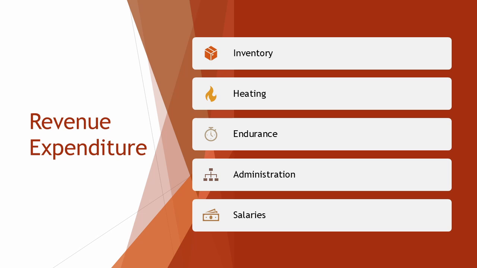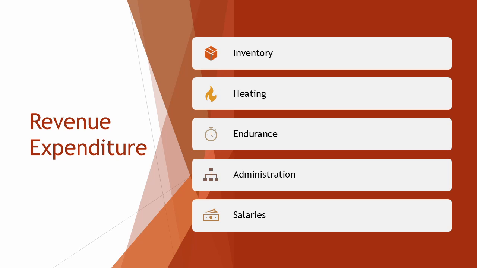Inventory is revenue expenditure because it is the cost of goods bought for resale. Rent is revenue expenditure because it is a regular payment for the use of property. Rates are revenue expenditure because they are local taxes paid on business premises. Heating and lighting are revenue expenditure because they cover essential utility costs for business operations.